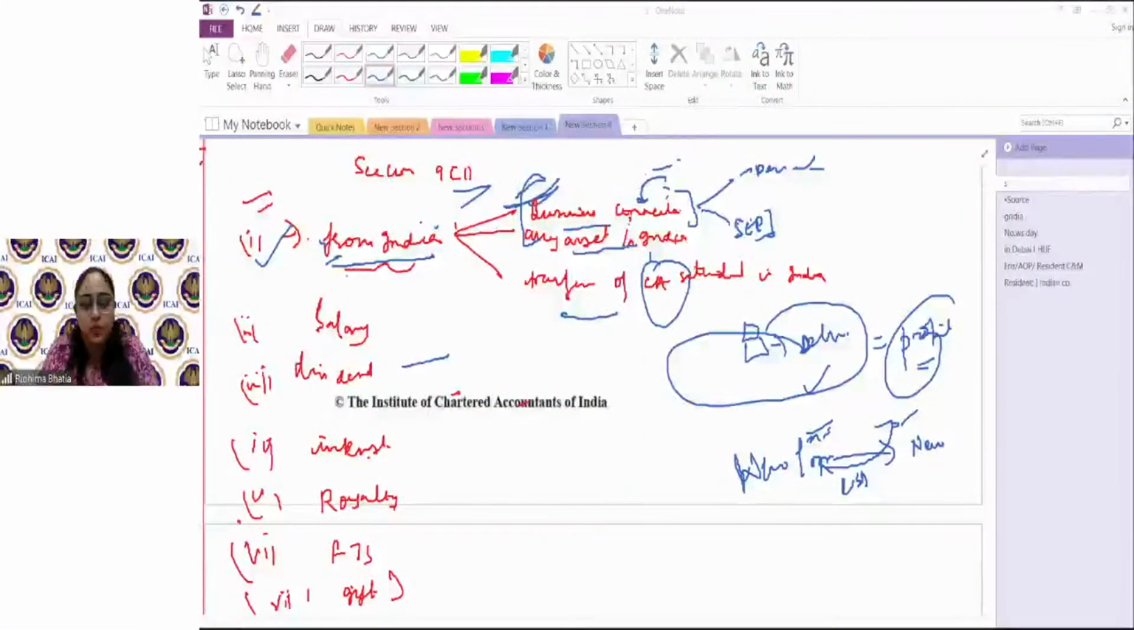Okay, so we were discussing section 9, subsection 1, where we were talking about income accruing or arising outside India. But it is deemed to accrue in India if it is directly or indirectly from a business connection in India, from any asset or source in India, or from transfer of capital assets situated in India.